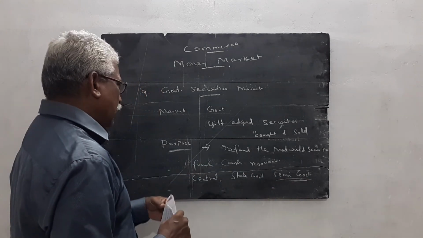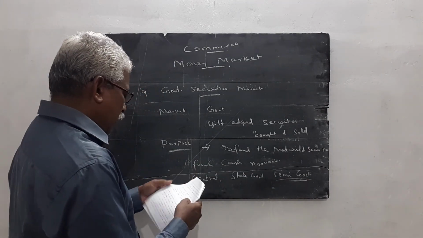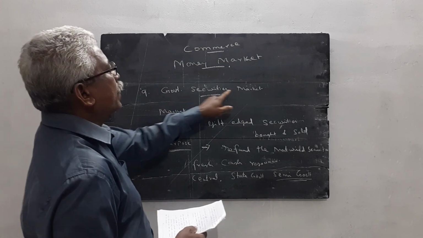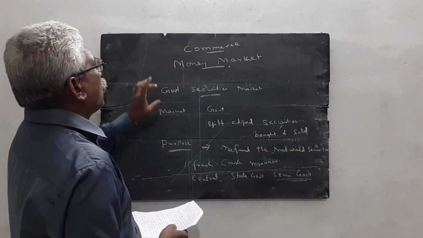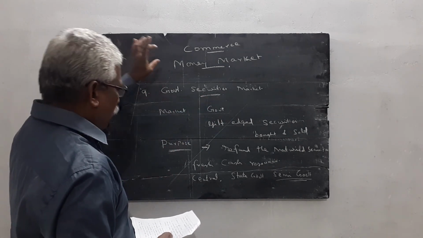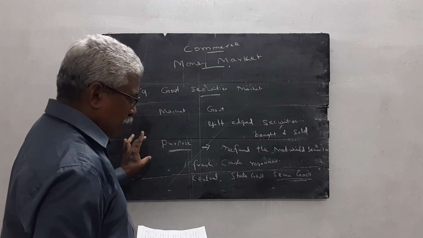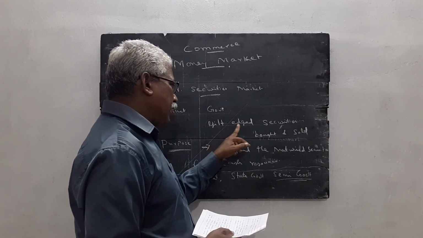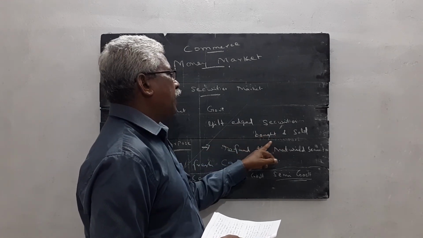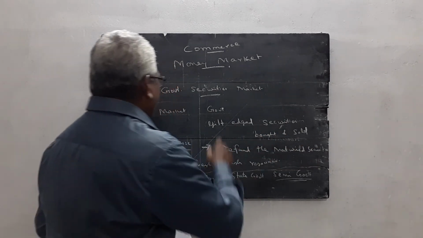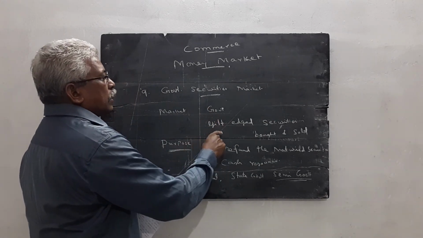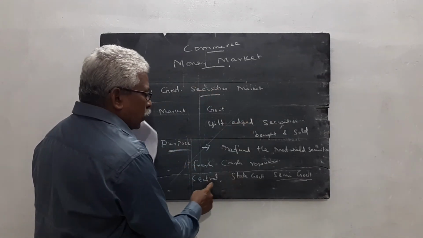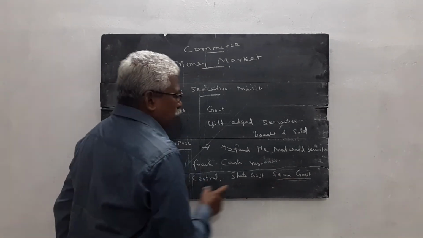Once again, the last question, I want to explain this government securities market once again. The government security market is the money market. In this market, government securities or gilt-edged securities are bought and sold. These securities were issued by the central government, state government, as well as the semi-government.